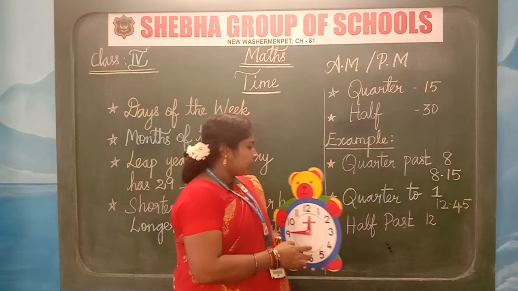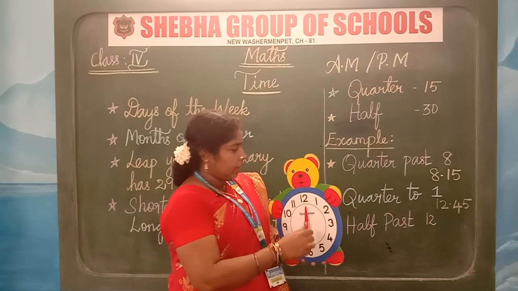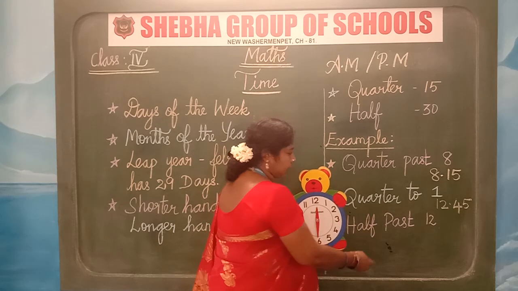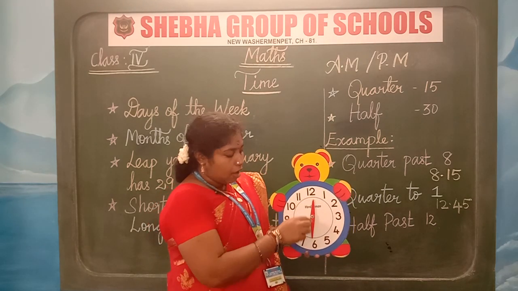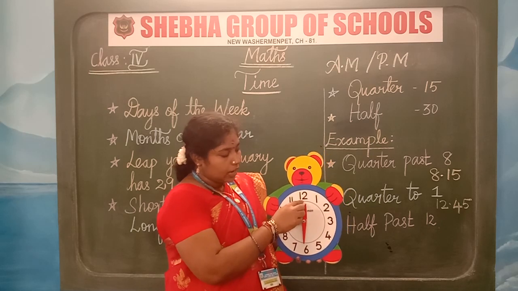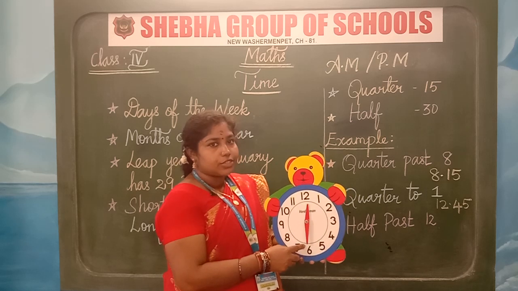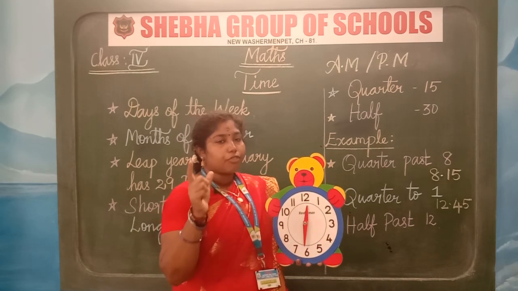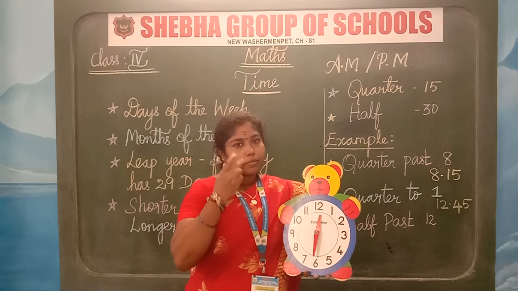Clear, children? Now 12:30. Half means 30. When the time is 12:30, we can say in words half past 12, that is 30 minutes past 12. Clear, children? Quarter refers to 15 minutes and half refers to 30 minutes.